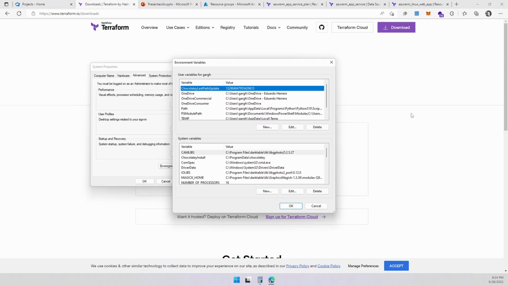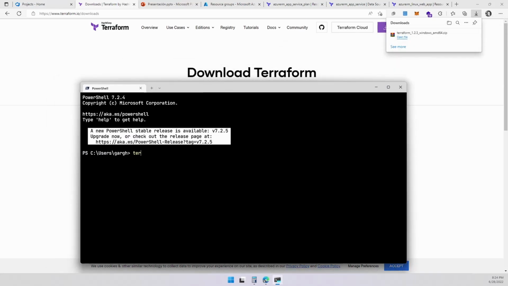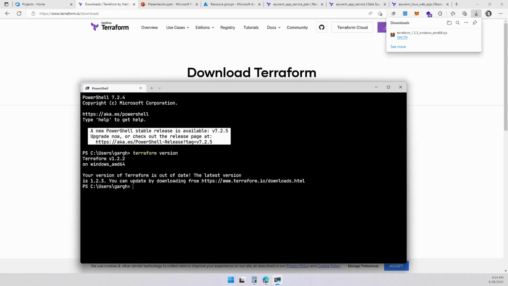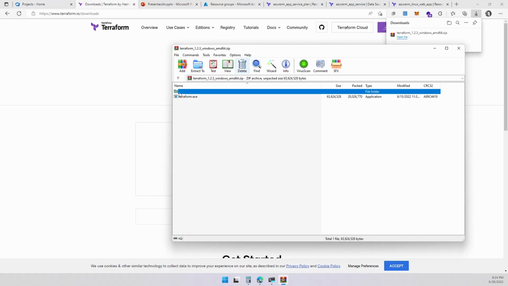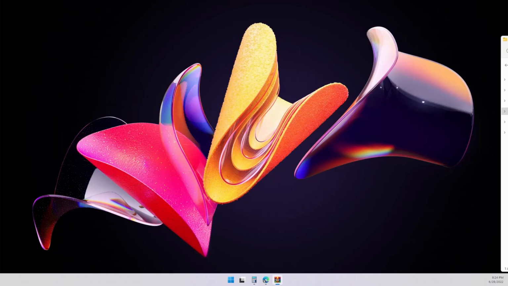Once I have downloaded this file over here, which is not downloaded yet, I'm going to go ahead and open the command line real quick. I already have it installed, so I just want to check what version I currently have. But I'm going to show you anyway. Let's run the Terraform version. And I have 1.2.2. Perfect. It says you can download the 1.2.3 version. So this is what we did. I'm going to open the file, and this is an executable file, which is pretty simple. Let's close this window.